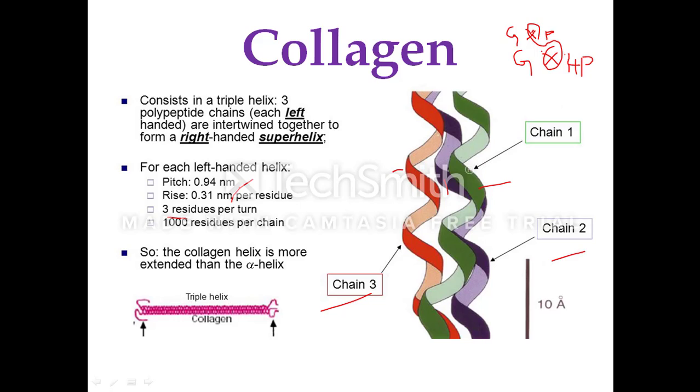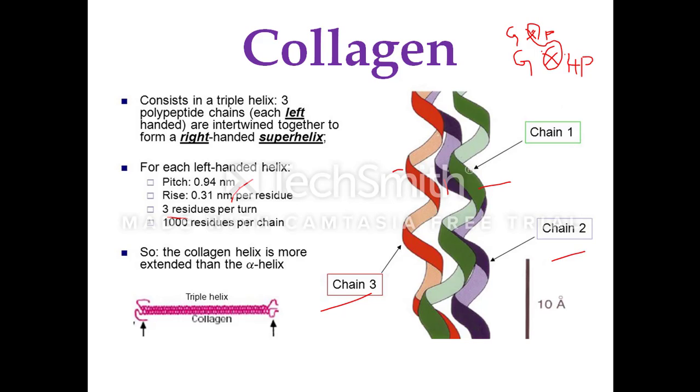The 3-stranded superhelical structure of collagen is known as the collagen triple helix, and the 3-stranded polypeptide chain is called tropocollagen. Of the 3 polypeptide chains, in some organisms all 3 may be identical, and then they are called homotrimers. In some, 2 are identical and the 3rd polypeptide differs from the other 2, and then it is called a heterotrimer.